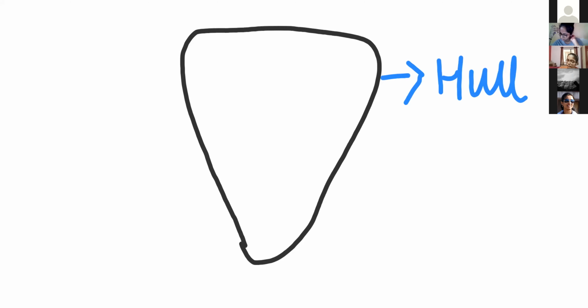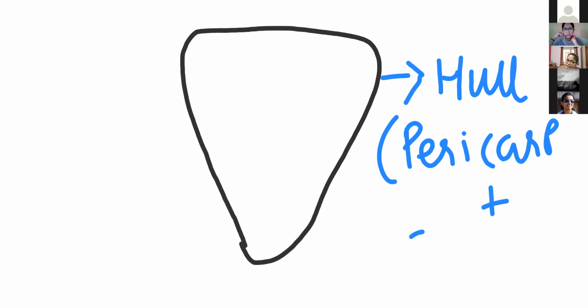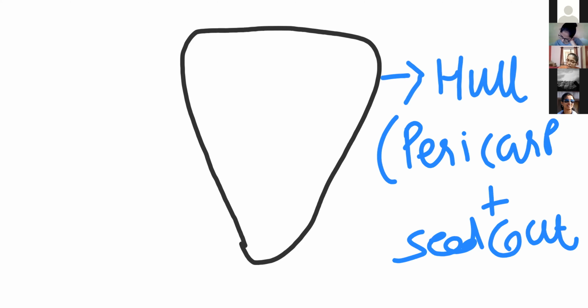This one we call the hull. Now, hull meaning pericarp plus seed coat. Can anyone tell me what is pericarp? We have done this thing. Quickly, tell me what is pericarp. Jia. Sakshi. Ma'am, it is the fruit wall. Correct. Fruit wall we call the pericarp, right?